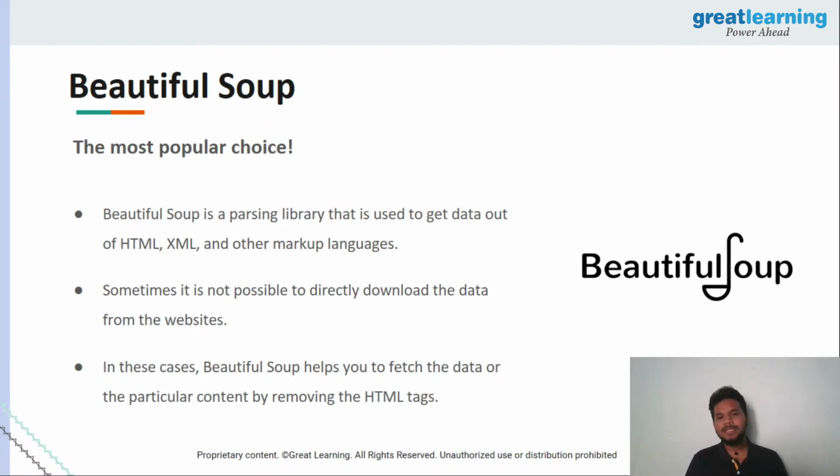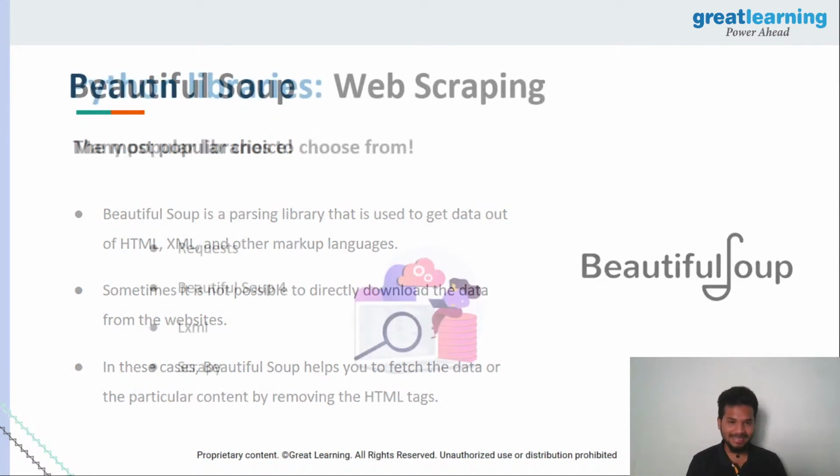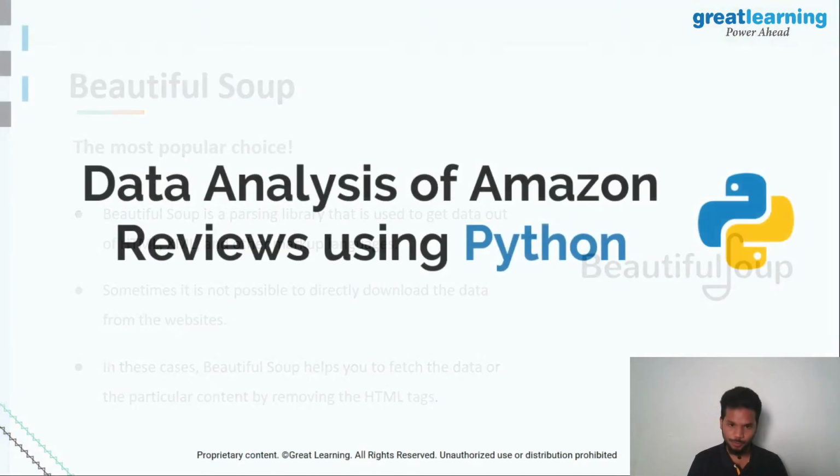But it so happens in some cases that you cannot directly download all of this data. So there, what you try to do is use Beautiful Soup, where you can fetch that particular data, you can remove all these HTML tags manually, and eventually you can just have whatever content is required rather than all of these, and then use this information, right? So you can manually do it, and of course to a certain extent automatically do it as well. So that's the important thing that you have to know about Beautiful Soup.